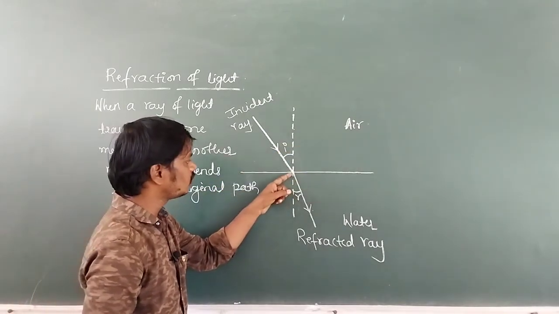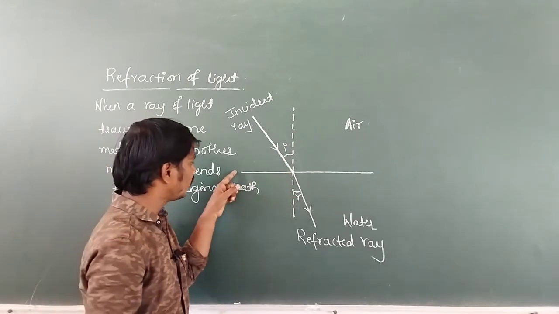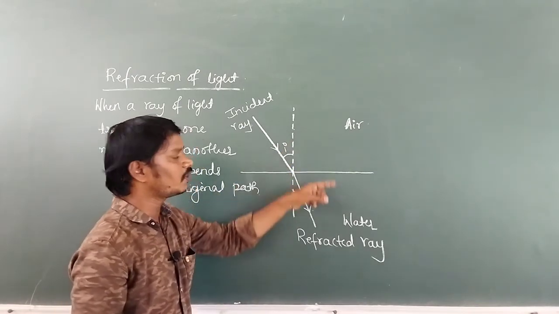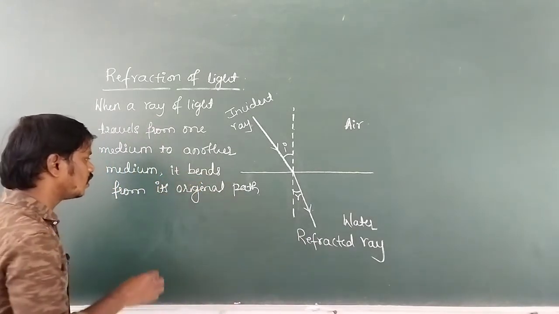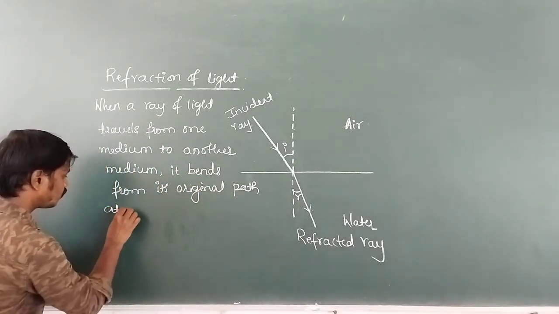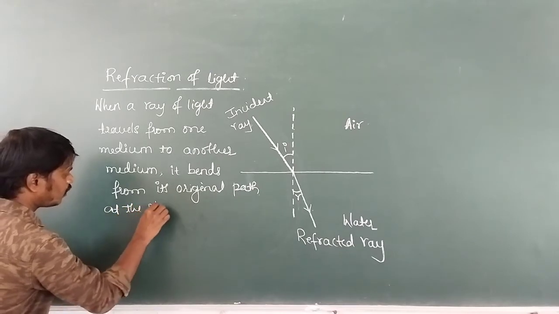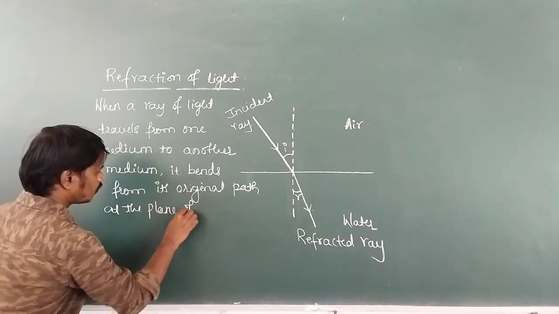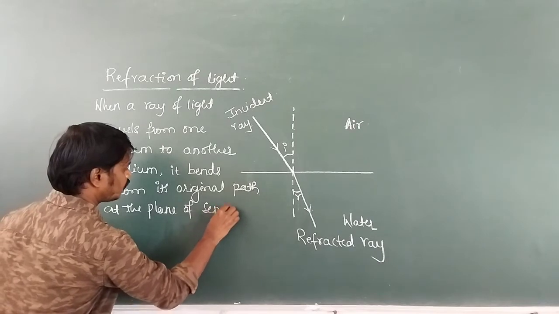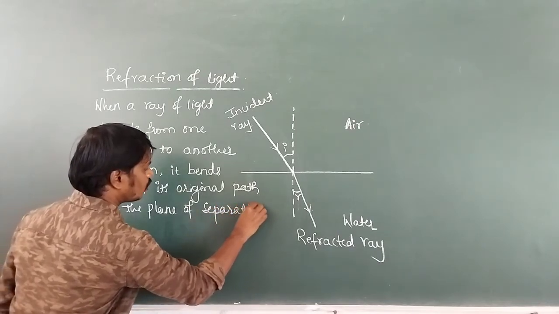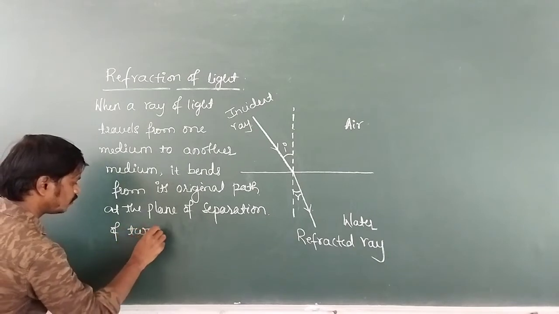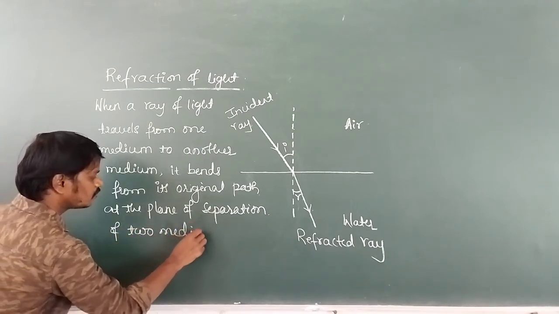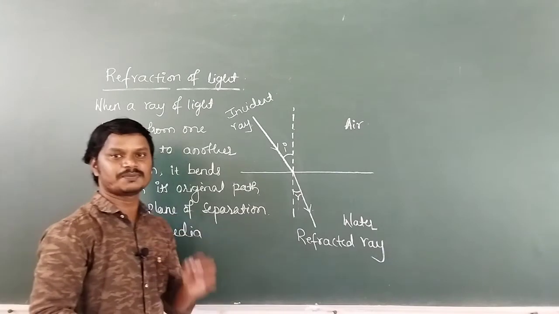So there is a change in path of the light at the plane of separation of how many media? Two media. It bends due to the change in speed of light.